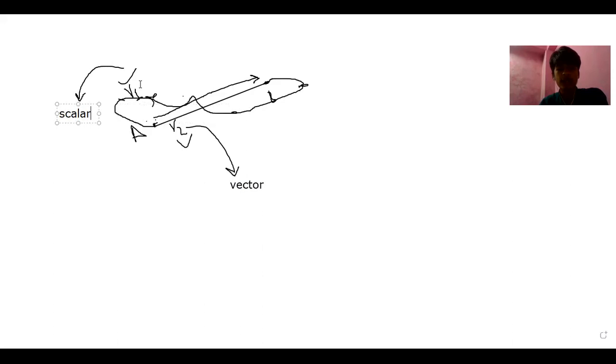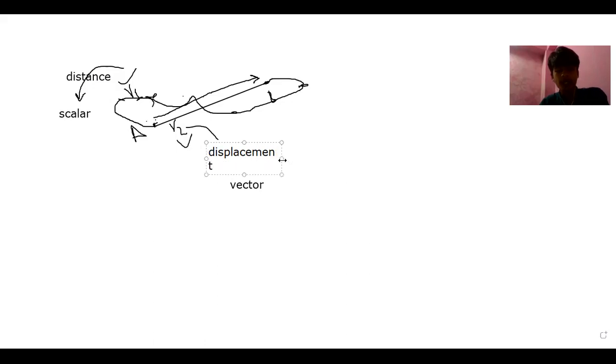R1 is distance, let me write that also, while R2 is displacement. Distance is scalar and displacement is vector.